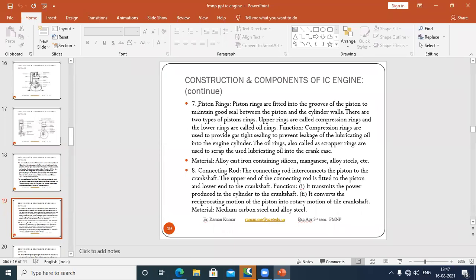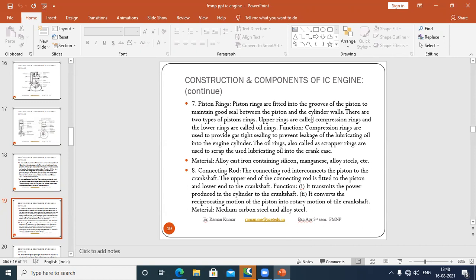Next we have the connecting rod. I have already told you it is the connection between the piston and the crankshaft. The small end of the connecting rod is connected with your piston with the help of the gudgeon pin, and the bigger end is connected to your crankshaft. It is used to transmit the power produced inside the cylinder to the crankshaft, and it converts the reciprocating motion of the piston into rotary motion.